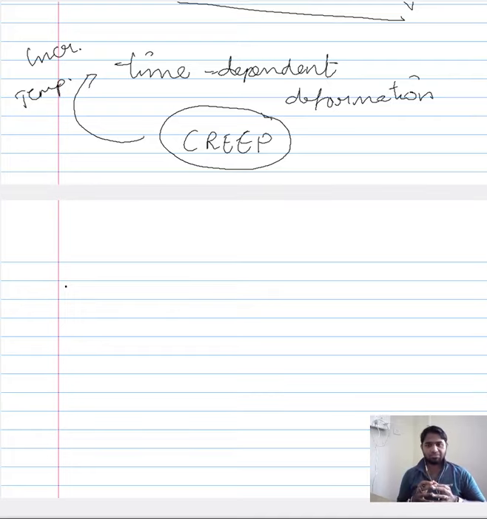In addition to this reason, the high temperature materials in applications are also exposed to a given stress and a given condition for a prolonged period of time.